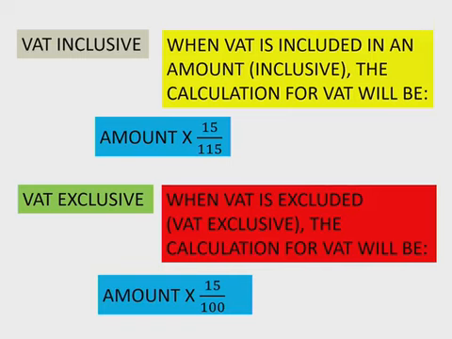The inclusive amount will be 15 over 115, and the exclusive will just be the amount times 15% to get the VAT. Those are all just terminologies and calculations.